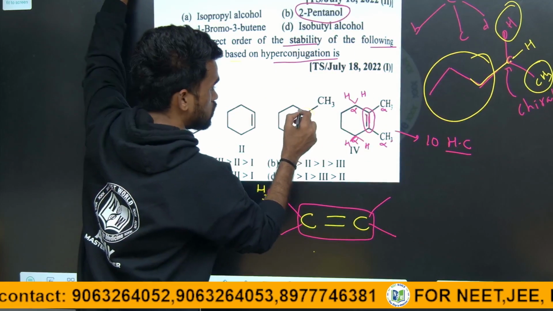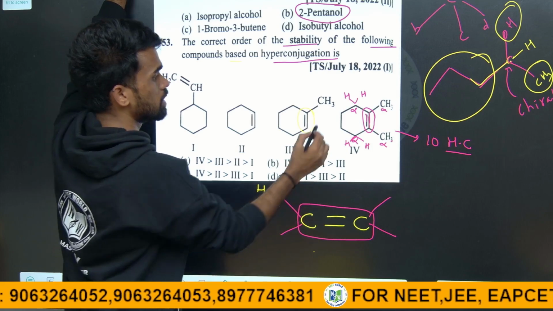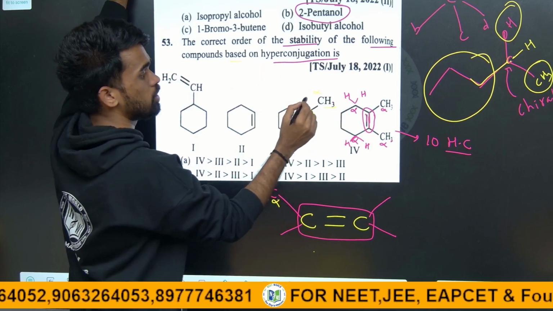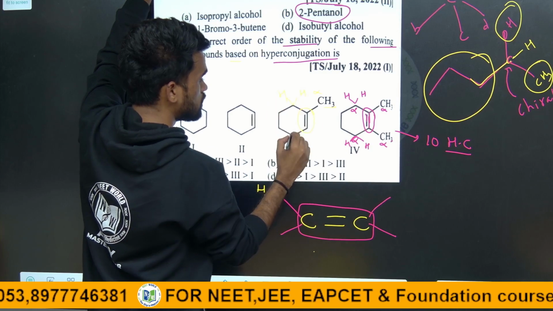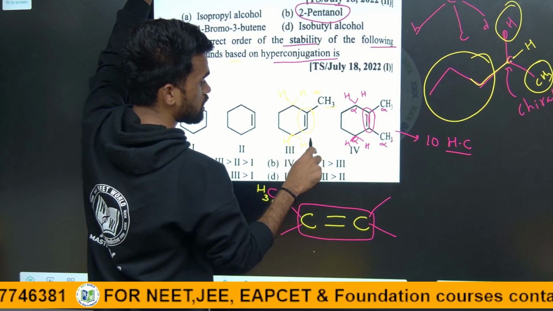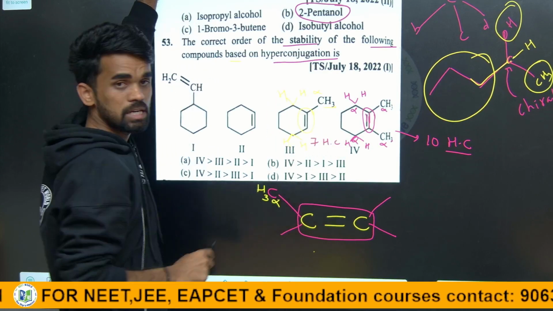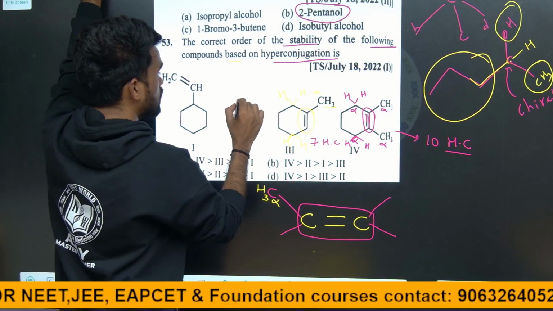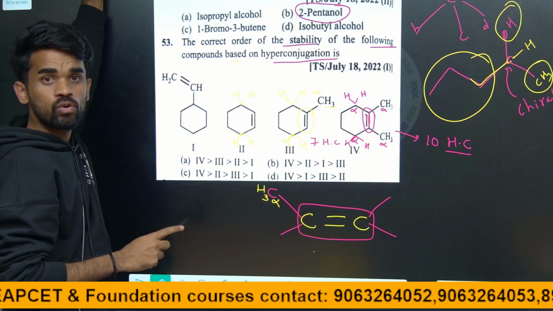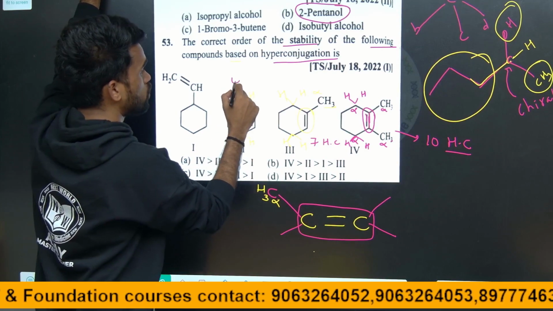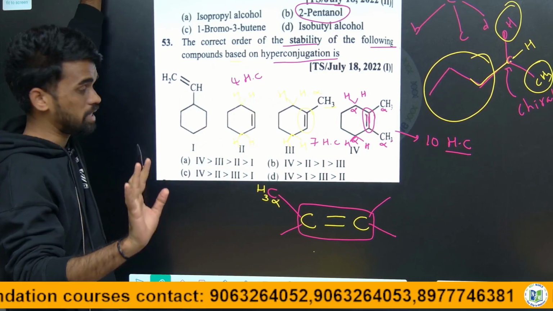Similarly, come to this one. Here there is an alpha carbon and its hydrogens are alpha hydrogens, so 3, 4, 5, 6, 7. So 7 hyperconjugations are possible here. What about this one? Here 4 alpha hydrogens are there, so 4 hyperconjugations are possible. I hope it is also clear.